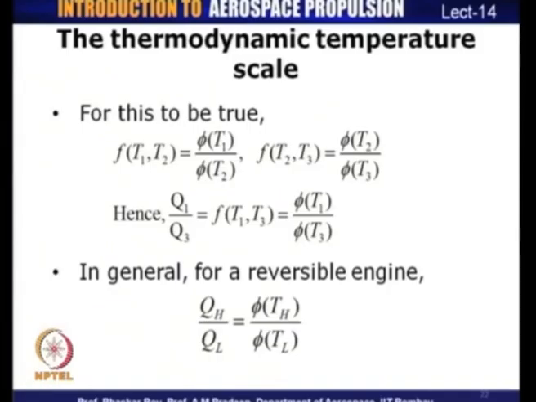Therefore, this ratio of heat transfer Q1 by Q3 should be equal to f of T1 T3, which is again equal to phi T1 divided by phi T3. So, for a reversible cycle in general, we can write that QH by QL is equal to phi of TH divided by phi of TL, which means that the ratio of heat transfer from the high temperature source to the sink is basically a function of the corresponding temperatures.